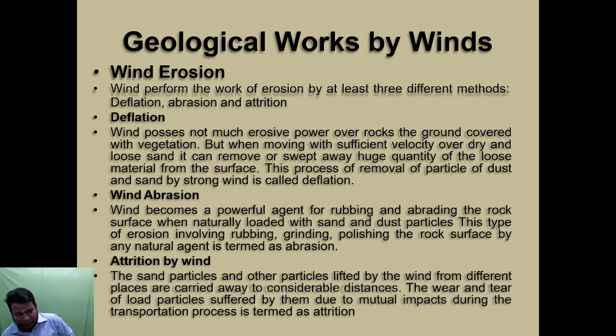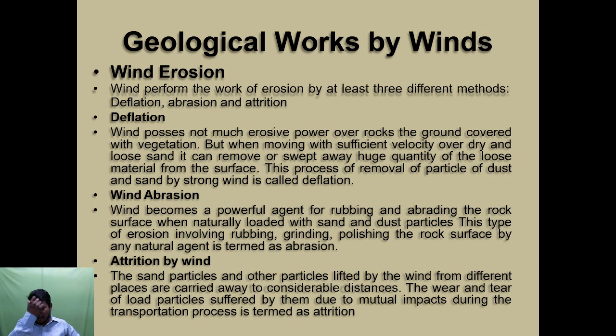Geological work by winds. Wind erosion. Wind performs the work of erosion by at least 3 different methods: deflation, abrasion and attrition. Meaning of deflation: the wind possesses not much erosive power over rocks or ground covered with vegetation, but when moving with sufficient velocity over dry and loose sand, it can sweep away a huge quantity of loose material from the surface. This process of removal of particles of dust and sand by strong wind is called deflation.